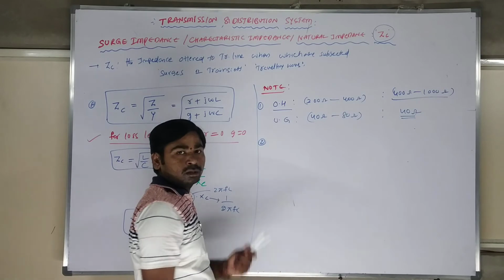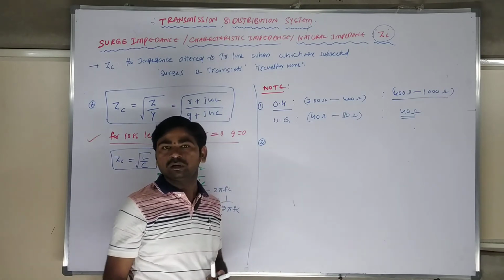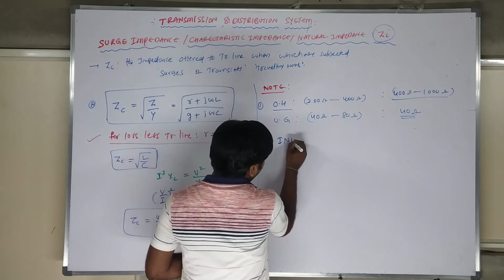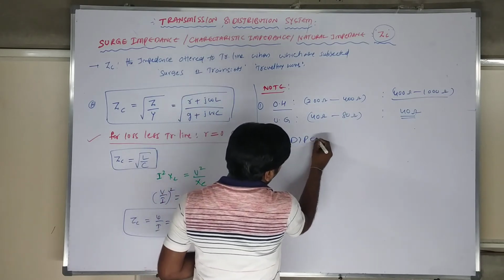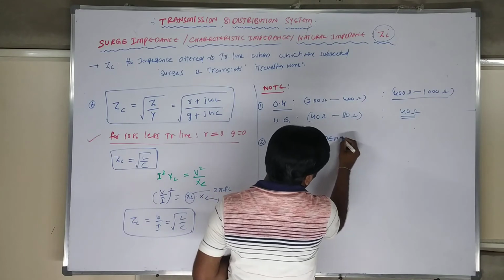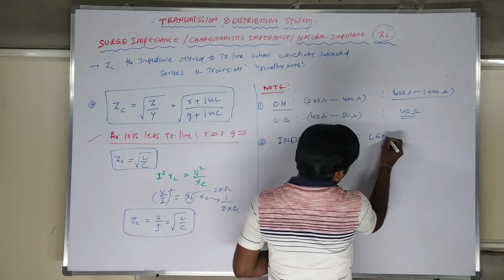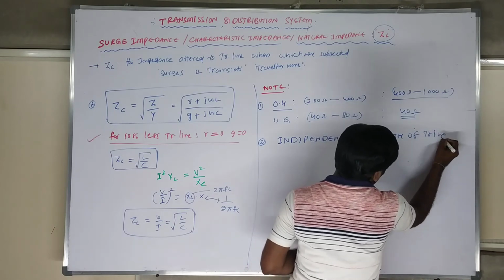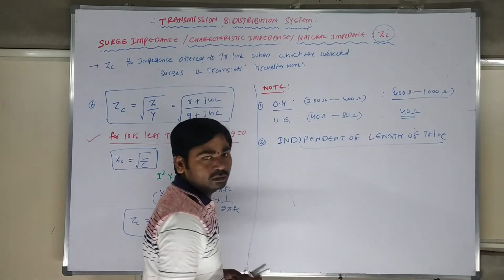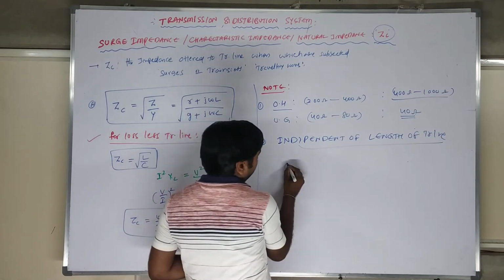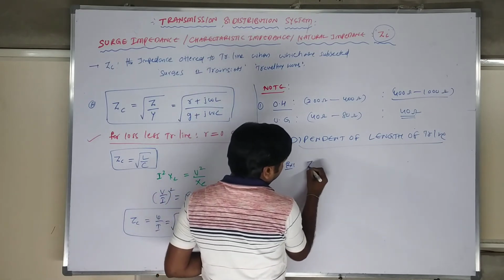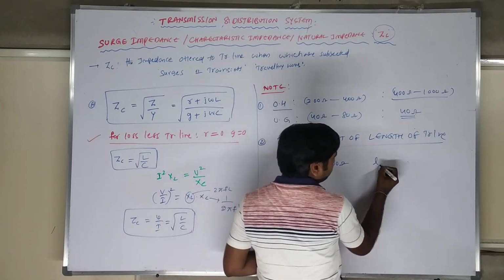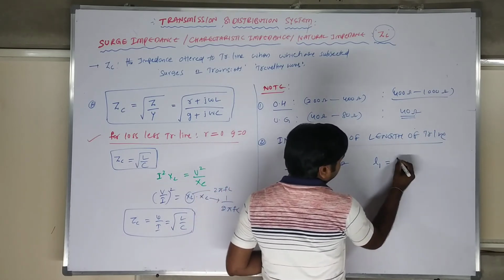Note number 2: the surge impedance is independent of the length of the transmission line. For example, Z_C is equal to 100 ohms when the transmission line length L1 is 100 kilometers.